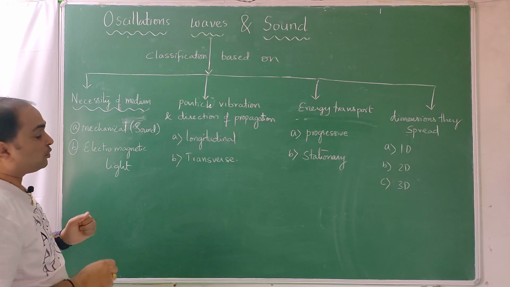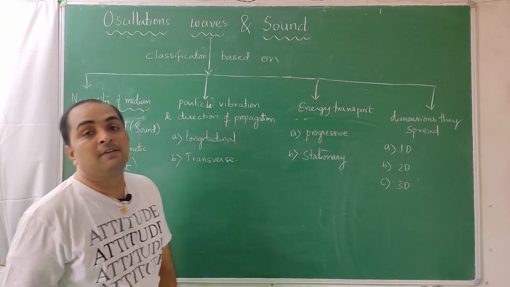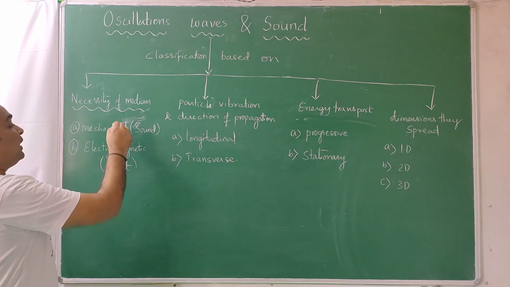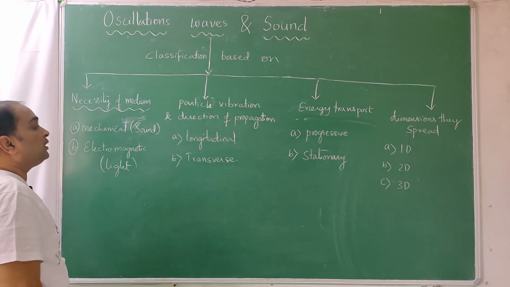Thermal radiation it's called. So light is an example of electromagnetic waves. It doesn't need a material medium for its propagation. So mechanical waves and electromagnetic waves are the two basic waves which are classified based on the necessity of a medium.